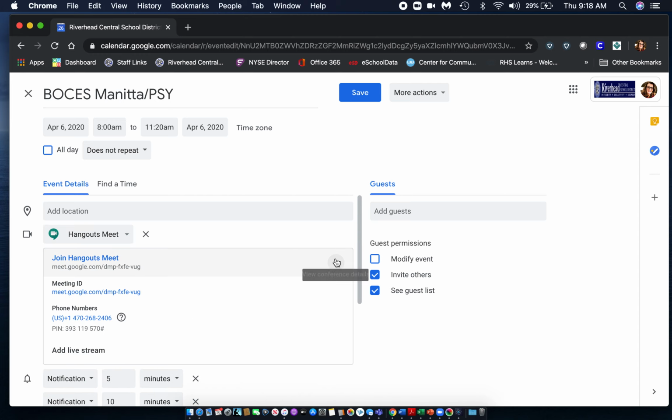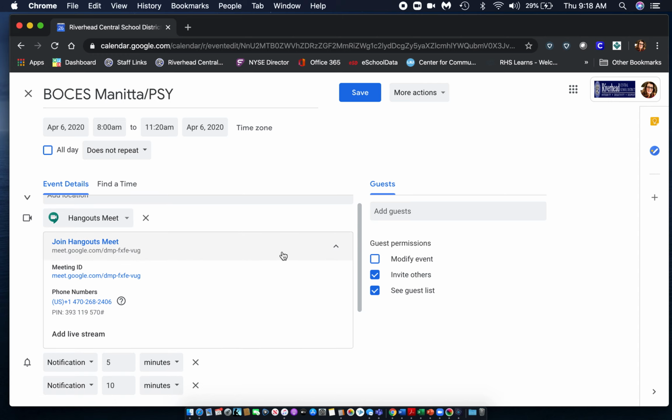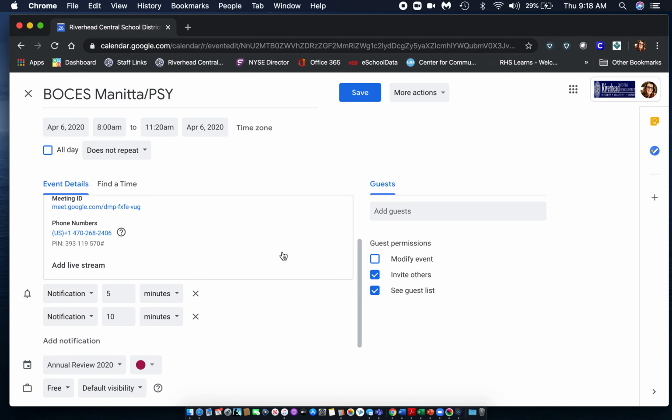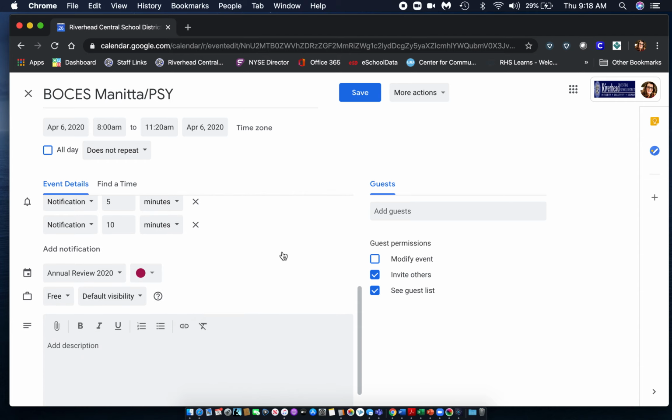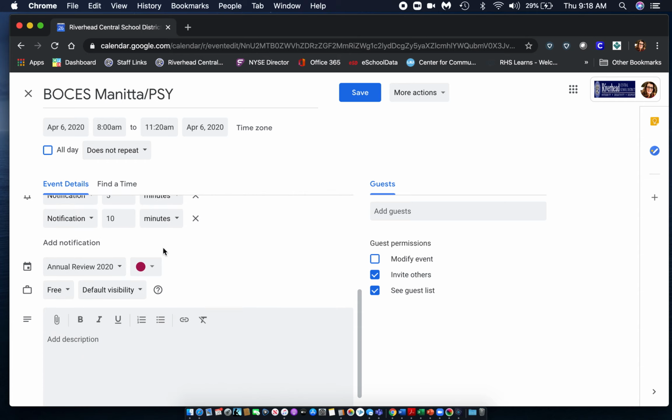There's all your information for the meeting right there. That's all you have to do: click the conference and hit Hangouts, and now a Hangout meeting is set up with information to get into the meeting. You can make sure you're in the right calendar. Remember, we have to make sure it's Annual Review with a purple color.